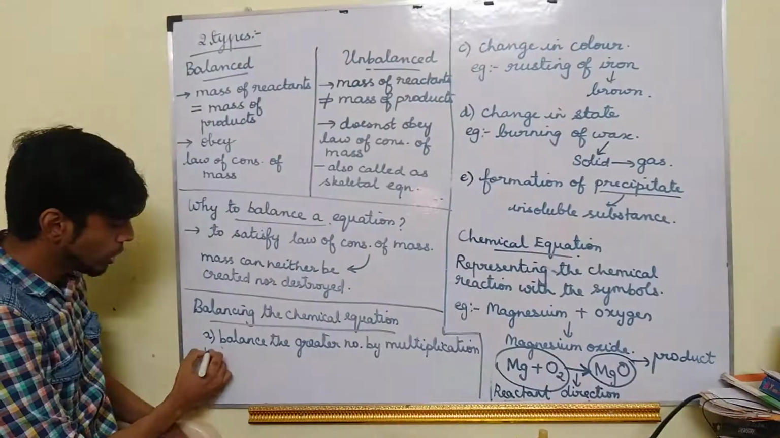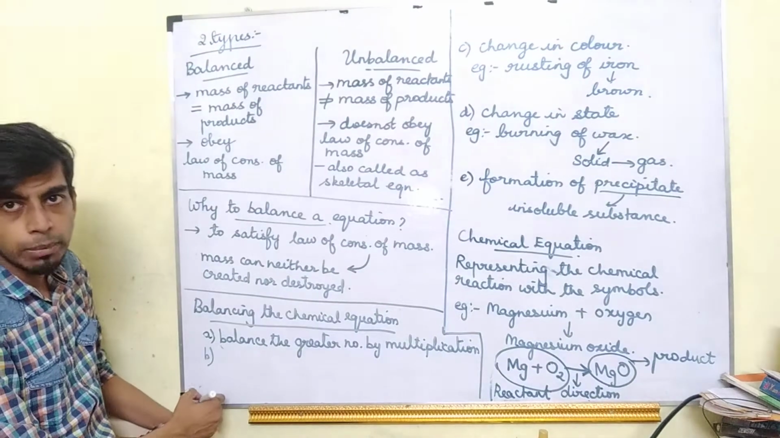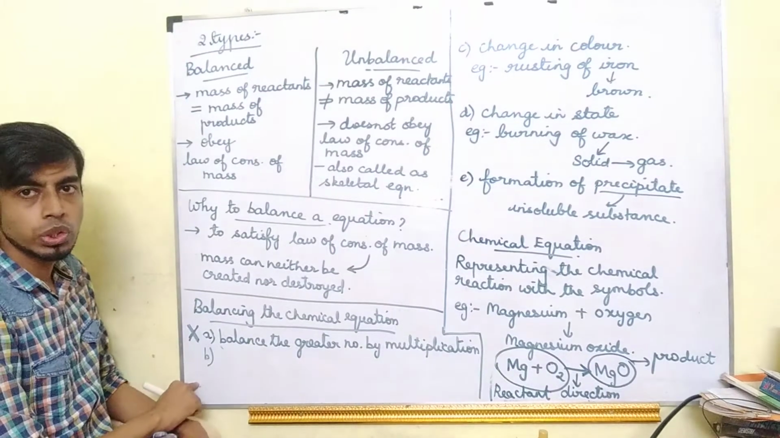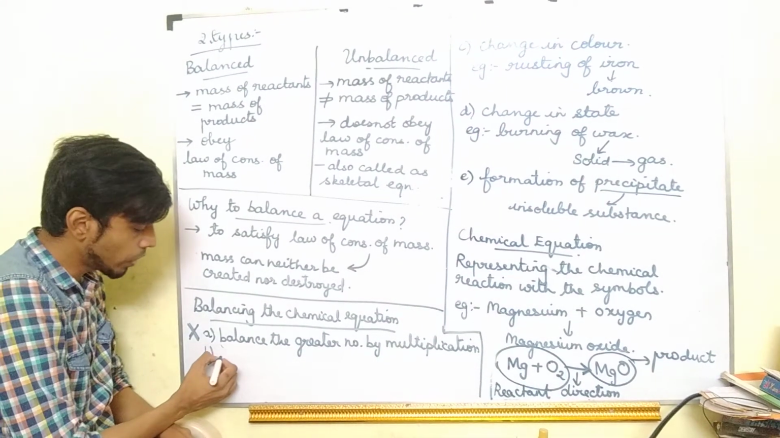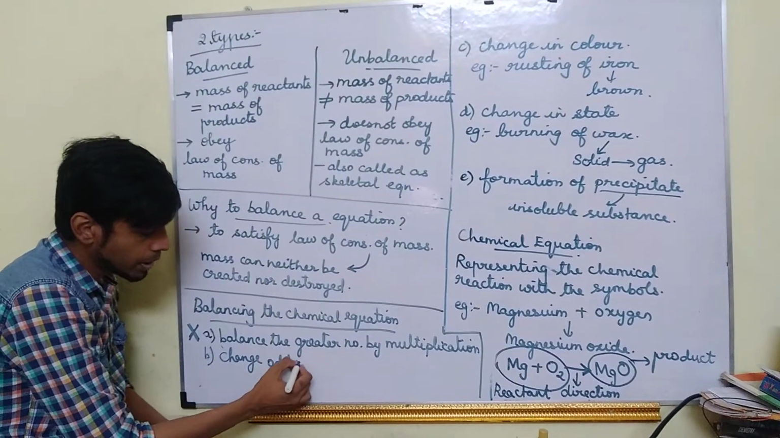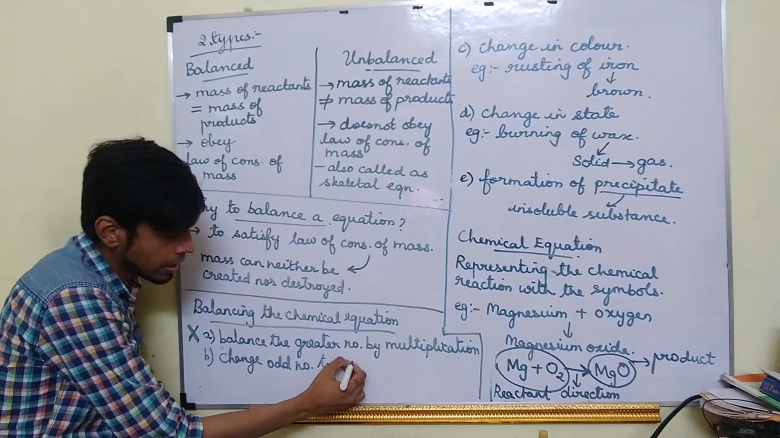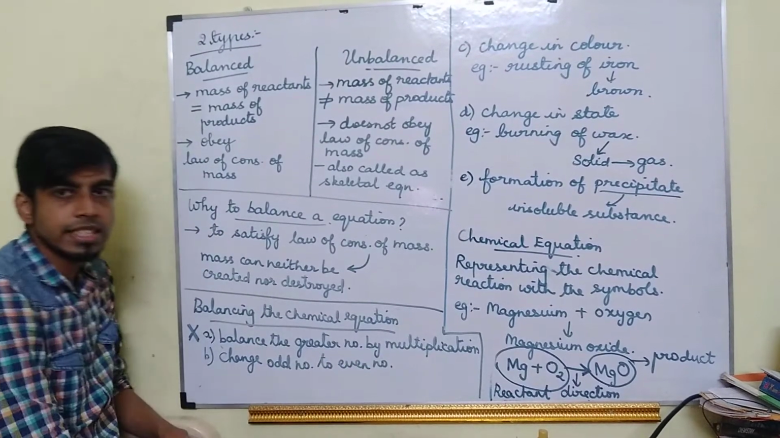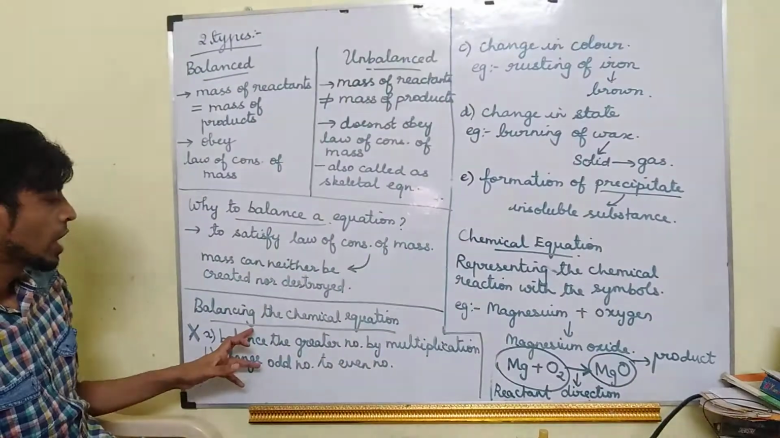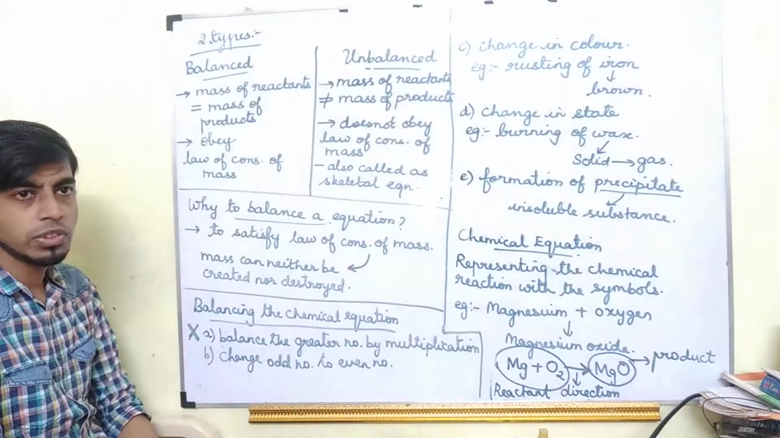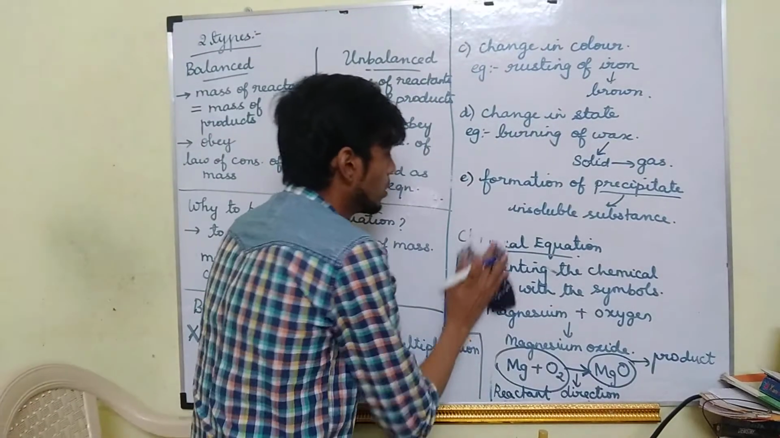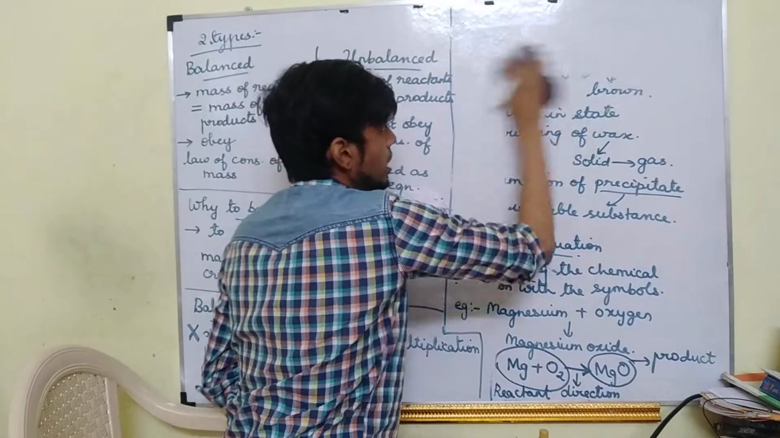If you are not able to balance the greater number by multiplication, if you are not able to do the first point, then you should do the second point. What is the second point? You should always change the odd number to even number. So these are the steps you should follow to balance the chemical equation. So we will balance some equations.